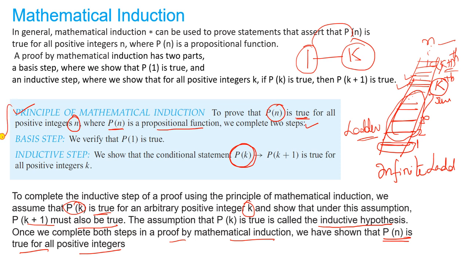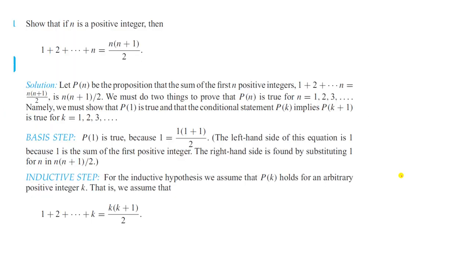This particular principle and these steps are very important for mathematical induction. To prove P of n is true for all positive integers, what do we have to do? P of n is a propositional function here. With the help of two steps, we can prove that this P of n has a true value for all the positive integers. In the basic step, we take n equal to 1 or any value prescribed by the formula. Some problems may start with 2, some with 3. We only check the first value. And the next one: assume that P of k is true, and then P of k plus 1 is true for all positive integers.